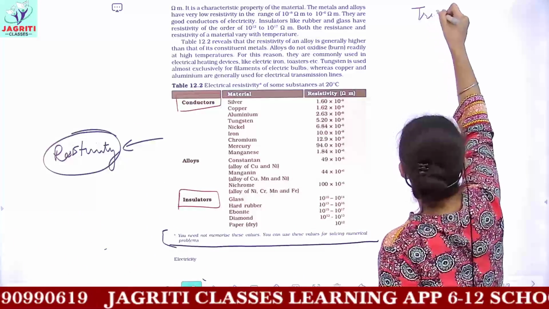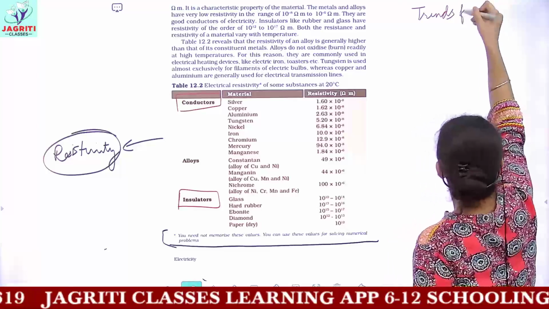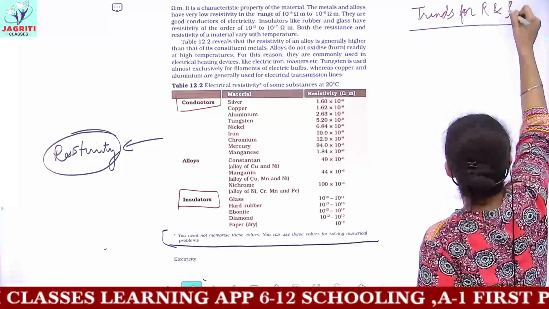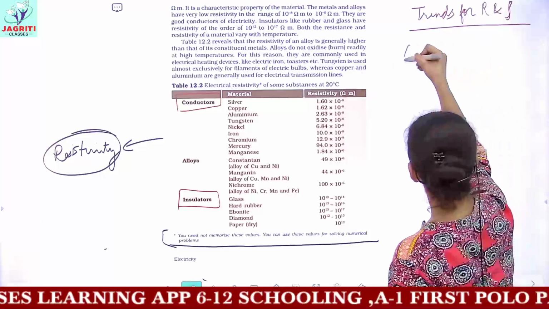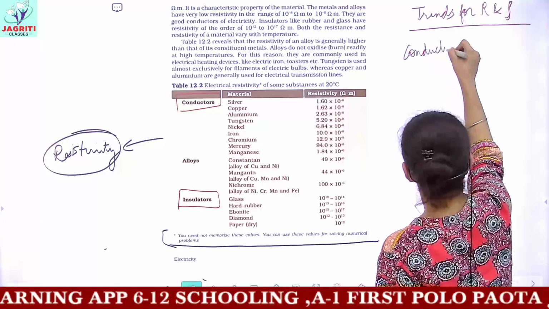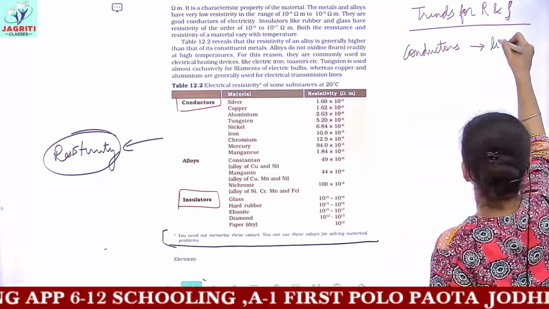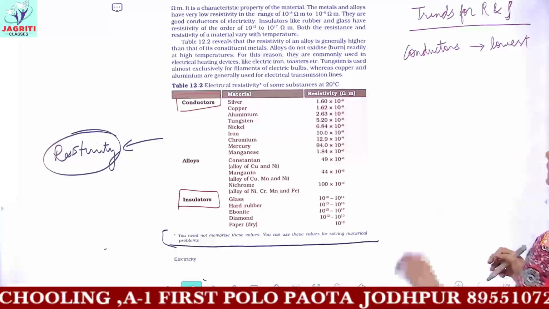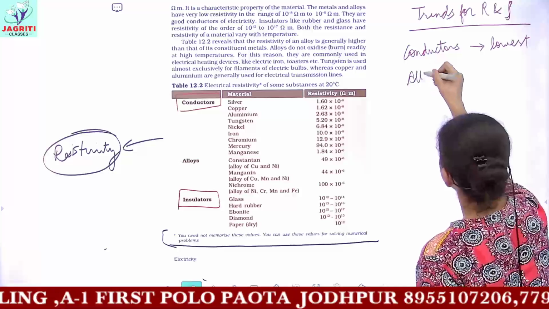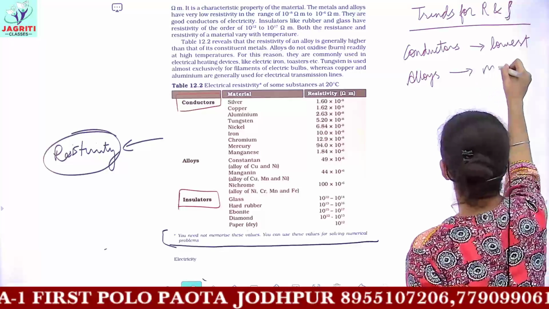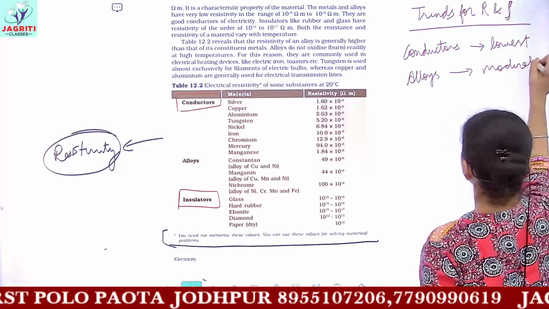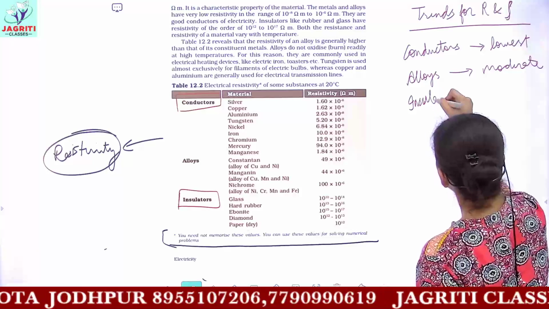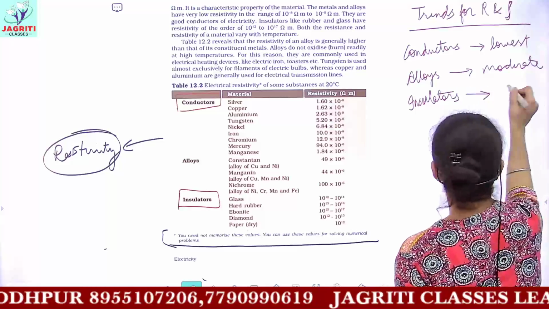So the conclusion or trends, if we talk about resistance and resistivity, the trends would be the same. These conductors have the lowest value of resistance and resistivity compared to the alloys which have a moderate resistance, and in turn insulators. Insulators are called poor conductors.